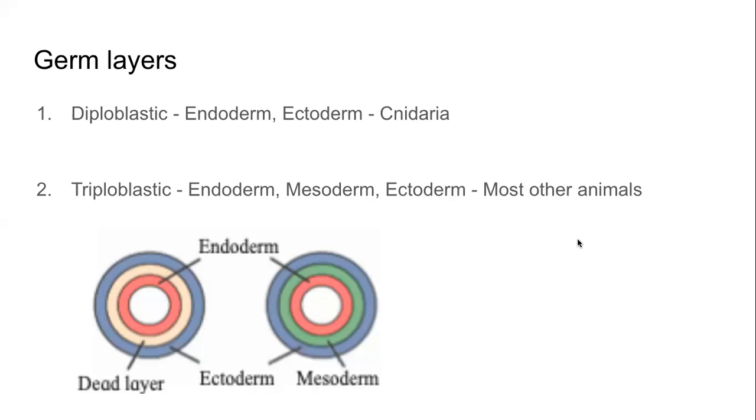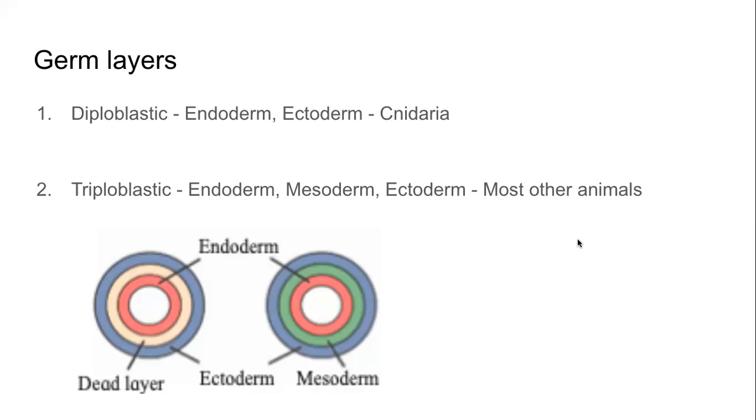The word diploblastic comes from di is 2, blastic. Blastocyst is a stage of growth of the embryo. So at that stage, there are 2 layers of the cells, endoderm and ectoderm. In most other animals, at the same stage of development, there are not only 2 layers, there are actually 3 layers of germ cells.